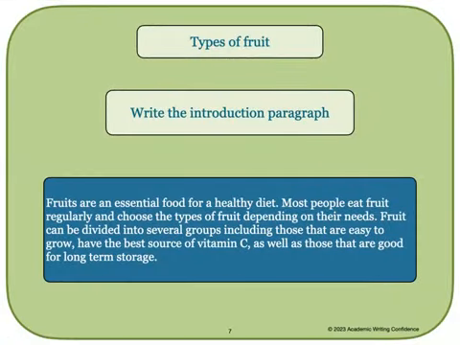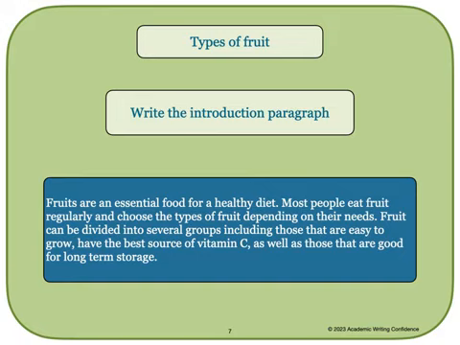The first thing you want to do is to write your introduction paragraph. You might write something like this. Fruits are an essential food for a healthy diet. Most people eat fruit regularly and choose the types of fruit depending on their needs.